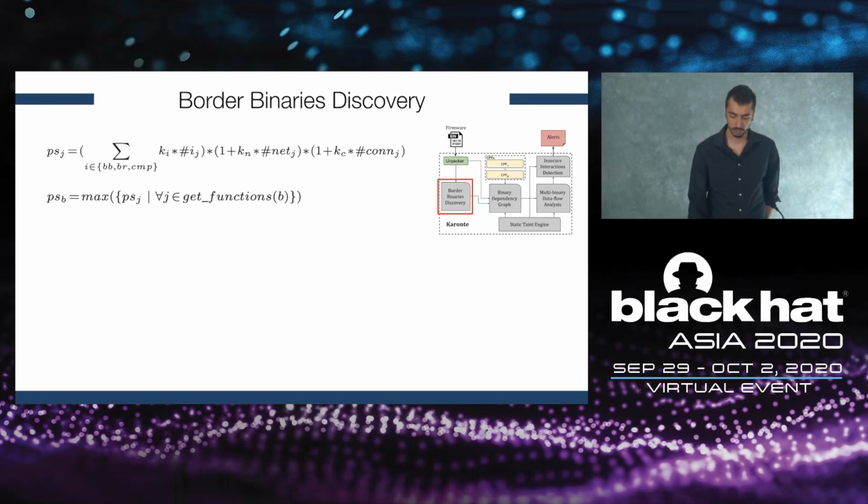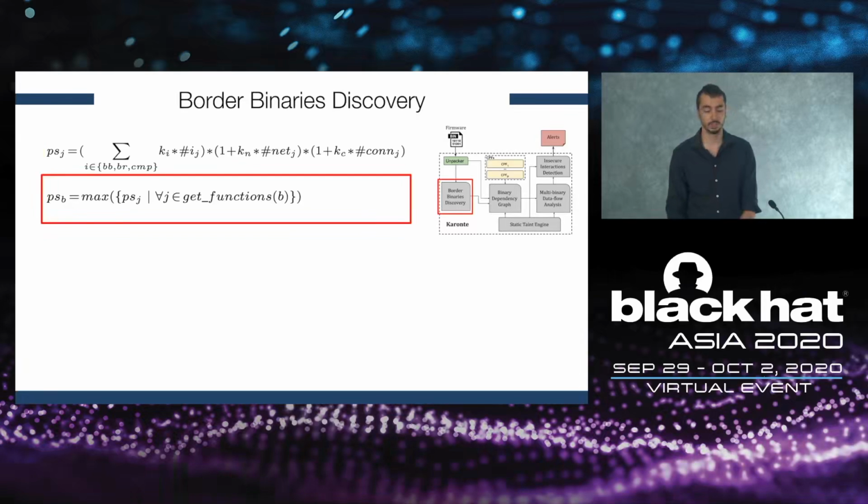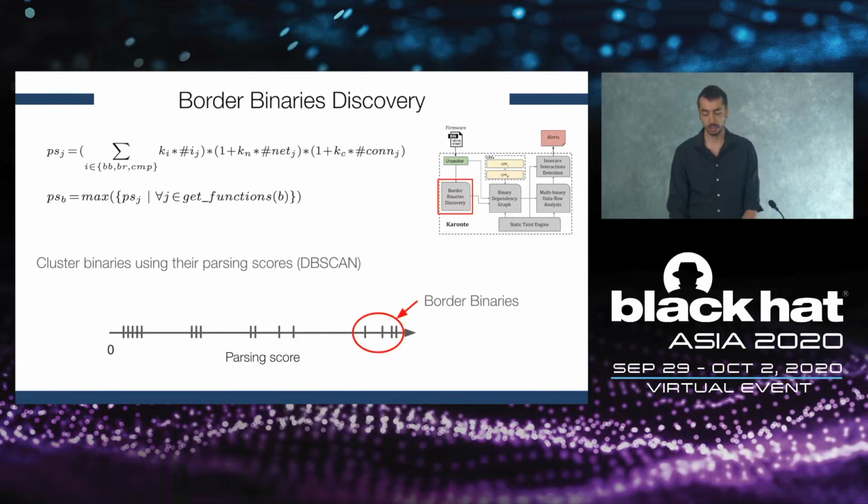Once we collected all these features, for each function, we compute what we called the parsing score. The parsing score basically is a weighted sum of these 5 features. Once we get this parsing score for each function, we compute the parsing score of a binary as the maximum parsing score of its functions. Then we cluster these binaries using their parsing scores, using the DBSCAN algorithm, and we consider as border binaries the cluster of binaries containing the highest parsing scores.